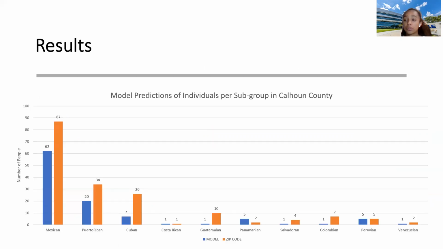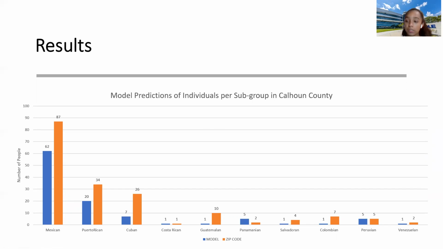Next, we have the results with the model predictions of individuals per subgroup within Calhoun County. As you can see here, not all 20 subgroups are stated here. As we can also see here, our model is not overplotting, with the exception of Panamanians. As you can see, in orange is our zip code data. We know that our zip code data is our most concrete data because it comes from census data. And here in the blue, we have our model.